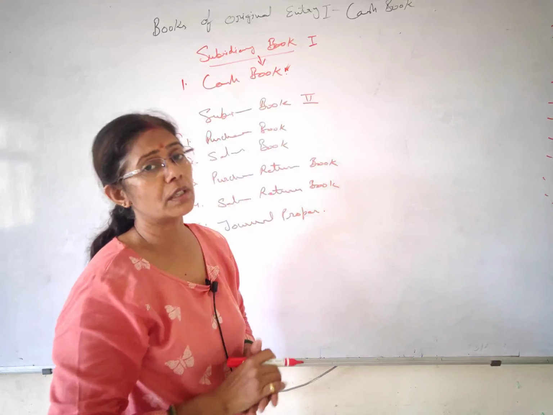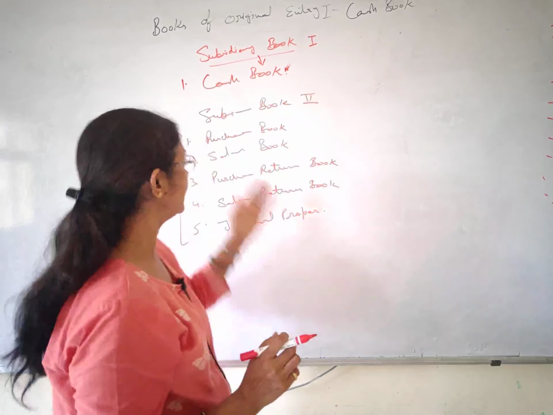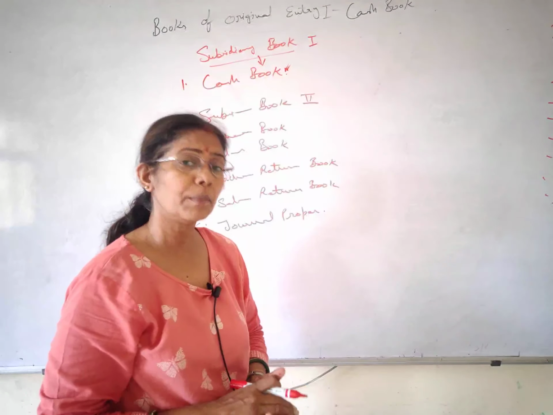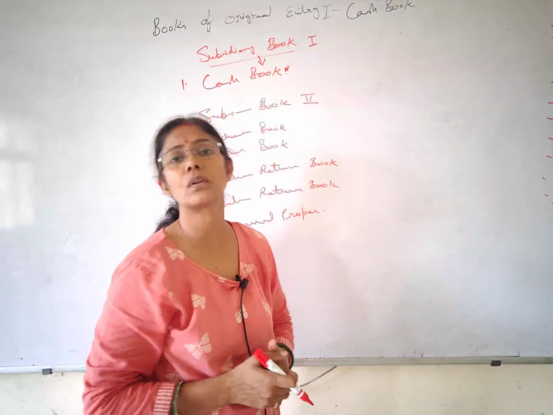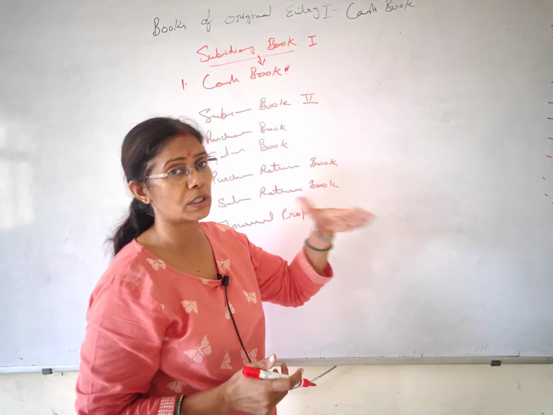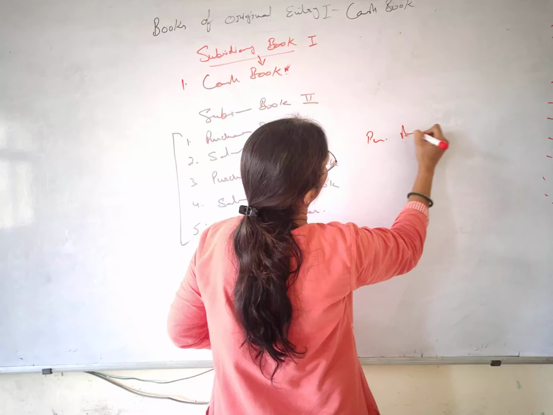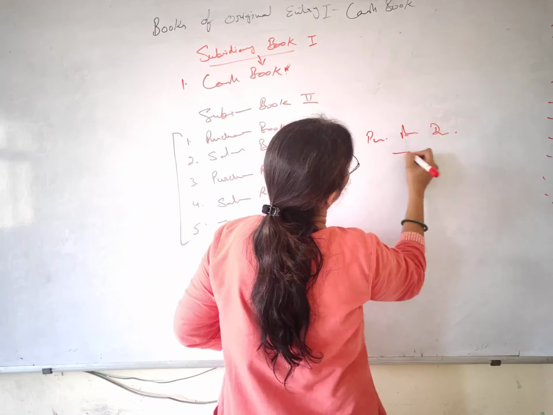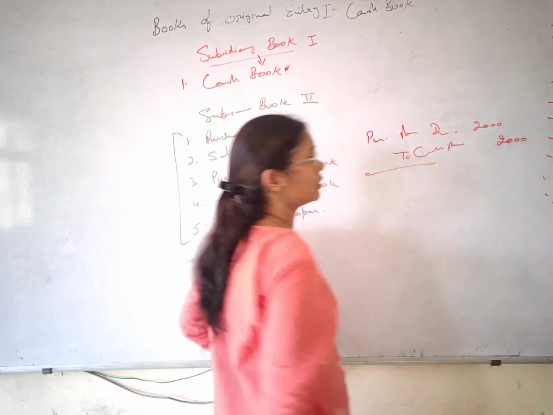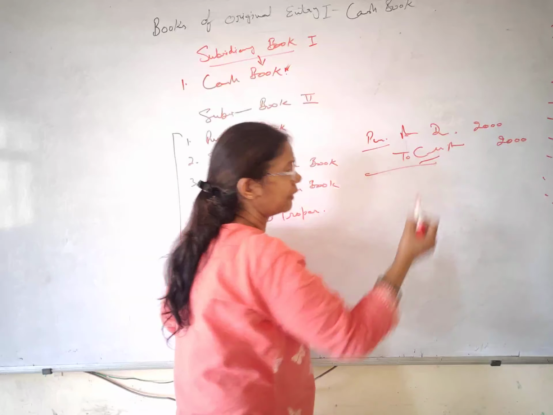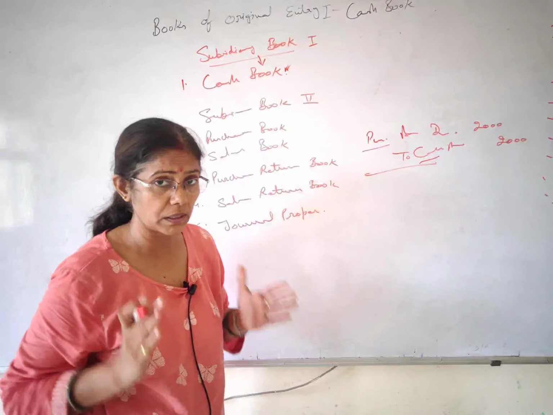Well, when I purchase the goods on the cash basis, as the name tells, in the purchase book only purchases will be there. But remember, I have purchased the goods on the cash basis, so my entry is purchase account debit to cash account. Here both the things are there. 2000 rupees purchases I have done. So it is containing the purchases also, and of course it is having the cash. So where will this go?